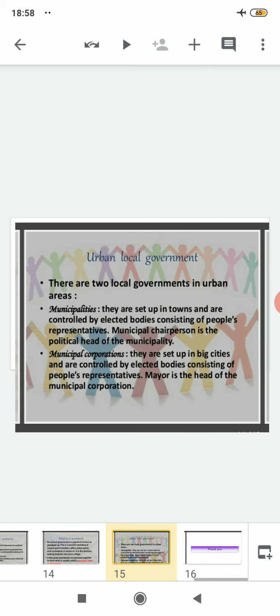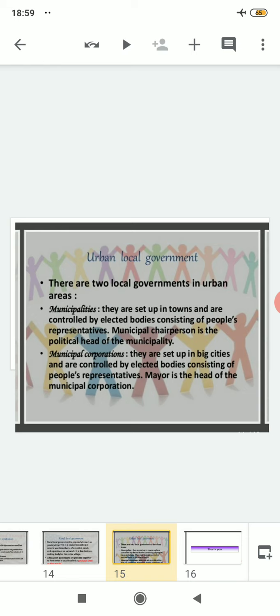Clear? After that, if we talk about urban local government, there are two types of governments in urban areas. The first is municipalities. Municipalities are set up in towns and are controlled by elected bodies consisting of people's representatives. Clear? That means we are talking about municipalities. And in that municipality, who is the highest authority? The municipal chairperson is the political head of the municipality. Just as in Gram Panchayat the Sarpanch is there, in municipalities the chairperson is the head.